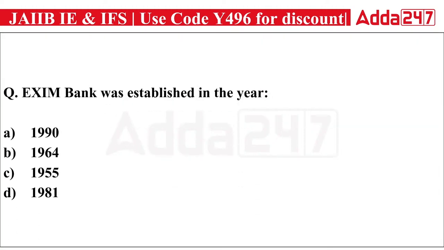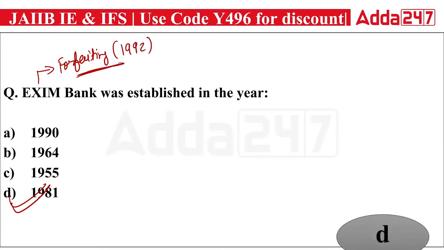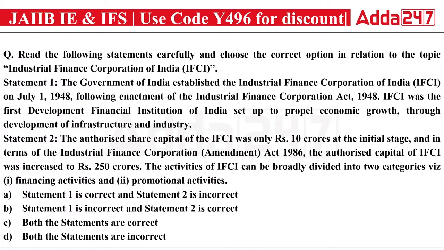Next, Exim Bank was established in which year? Exim Bank was established one year before NABARD. NABARD was established in 1982 and Exim Bank was established in 1981. If you remember, we have discussed venture capital, factoring, forfeiting and trade receivables. The forfeiting was first done by Exim Bank only, in 1990. Exim Bank was established in 1981 and for the first time did forfeiting in the country in 1990.